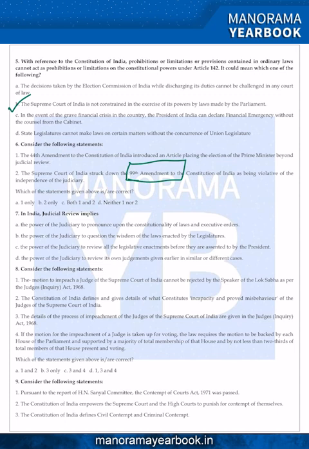So continuously he says that the basic structure doctrine is violating the sovereignty of the parliament. And the second statement is correct and the first statement is wrong because it is not the 44th Constitution Amendment which removed the authority of the Supreme Court to adjudicate petitions regarding elections of President, Vice President, Prime Minister and Speaker of Lok Sabha.